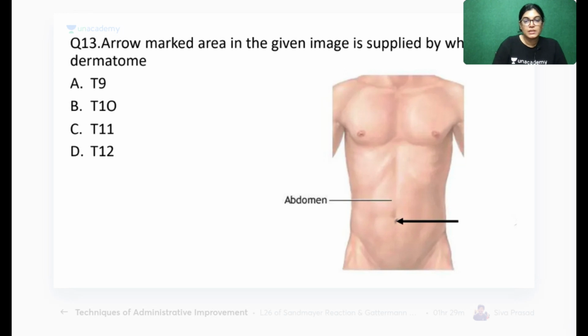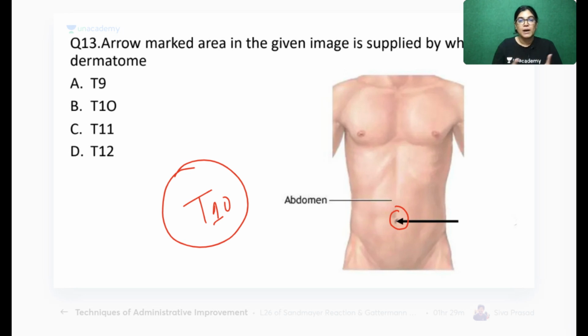Absolutely right. Here we have T10 as the correct dermatomal contribution. The area around the umbilical region is getting innervation from the dermatomal contribution of T10. In the arrow-marked area in this given image, the dermatomal contribution is by T10.